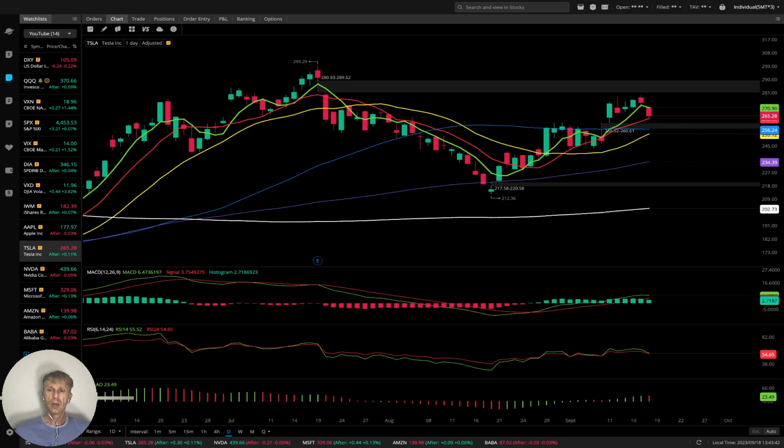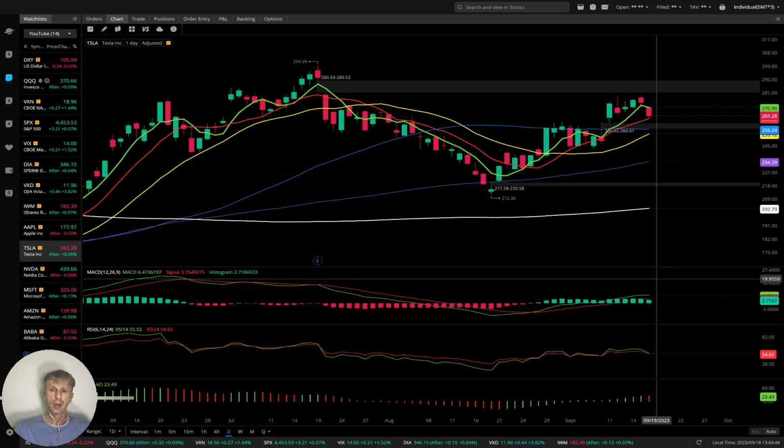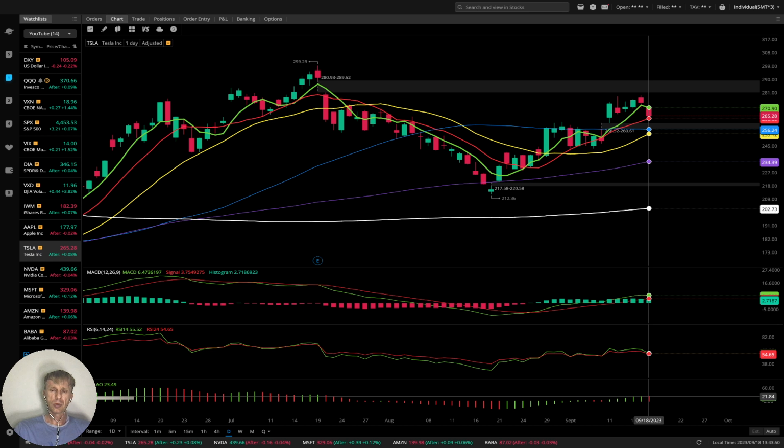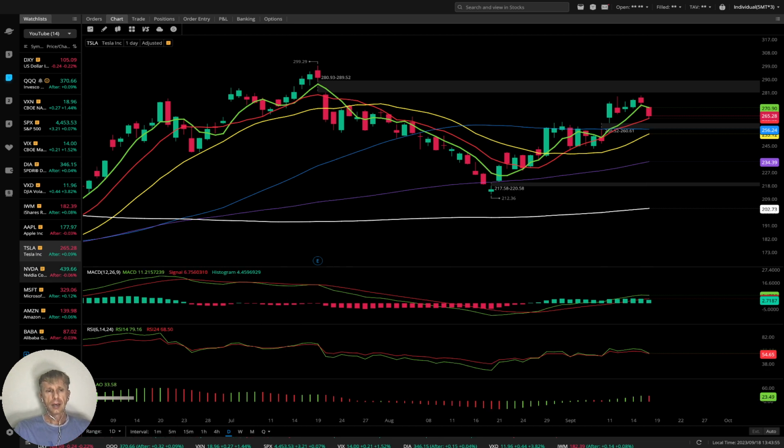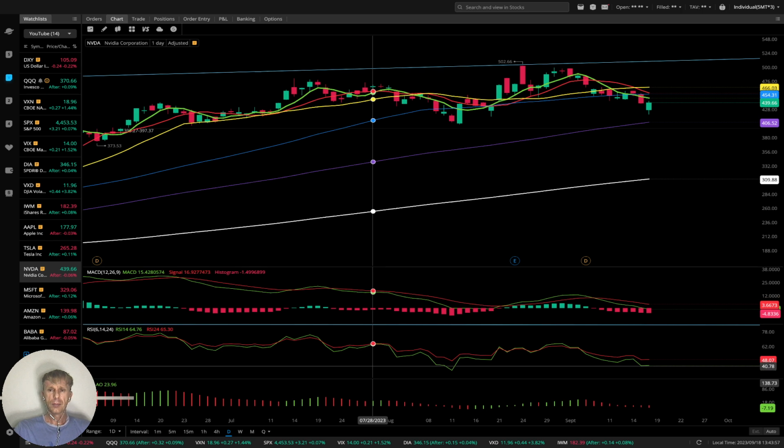Daily time frame, bearish bar, but signal still positive because MA5 didn't make bearish crossover yet. All indicators except awesome oscillator still bullish for Tesla. Nvidia. Let's move to Nvidia.